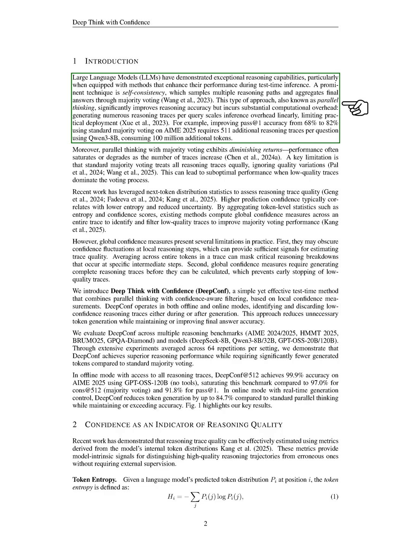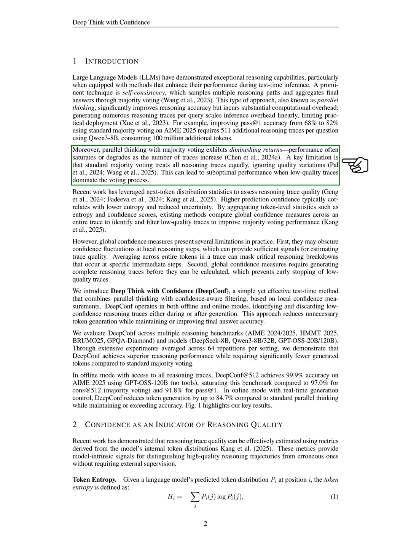time. We recognize that large language models, LLMs, have shown impressive reasoning abilities, especially when using techniques that improve their performance during testing. One such method is self-consistency, which involves sampling multiple reasoning paths and combining the final answers through majority voting. While this approach, also known as parallel thinking, enhances accuracy, it also significantly increases computational demands. For instance, to raise the accuracy from 68% to 82% on a specific benchmark, we may need to generate over 500 additional reasoning traces per question, leading to a massive increase in token usage.